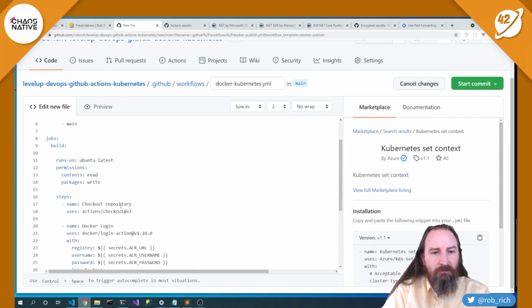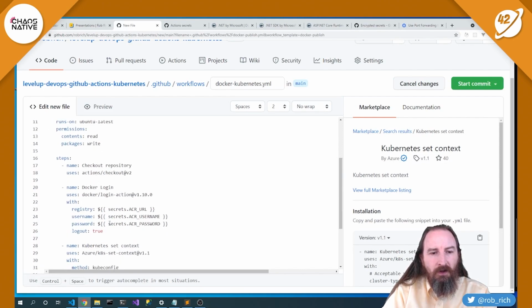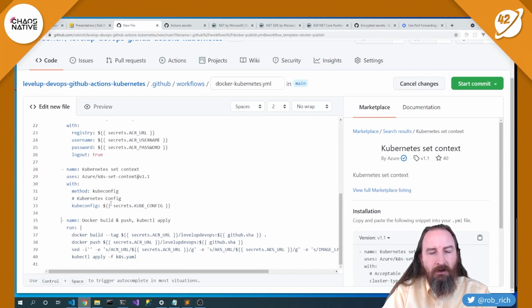And now I've got my build in place. So we're going to start out checking out our content. Then we will do a Docker login, logging into our Docker registry. Then we'll do a Kubernetes login, logging into our Kubernetes cluster. And then we'll do all the steps associated with our build. We're going to build our Docker image, doing all of the steps inside of our Docker file. We'll push that resulting image to our image registry. We will replace all the secrets inside of our Kubernetes YAML file, and finally apply that YAML file into Kubernetes.